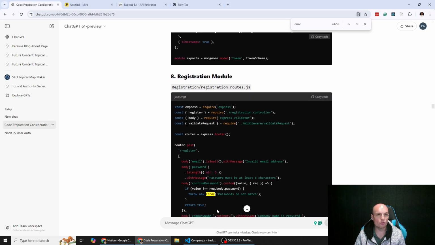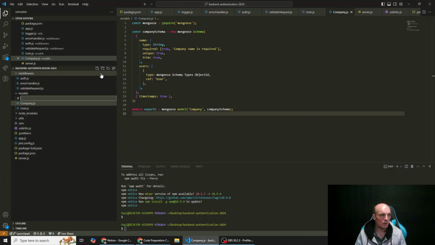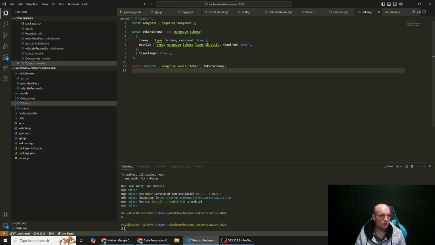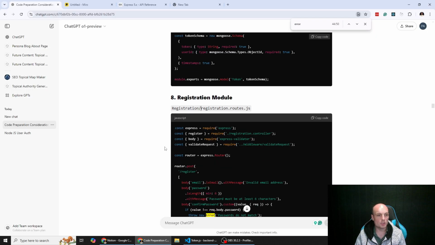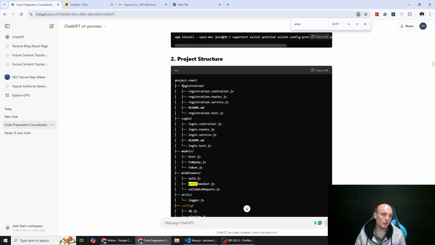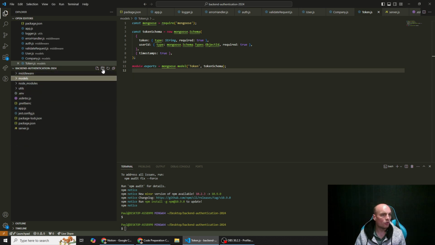All right, registration module. So now we need a new folder structure. Actually, we didn't save this. So token.js. Save that. And then we need new functionality in registration / registration routes. I'd prefer if instead of being in the project root, it was like functionality, then registration, and then that. But for the time being, we'll keep it as it is. So we just need a new folder, registration.